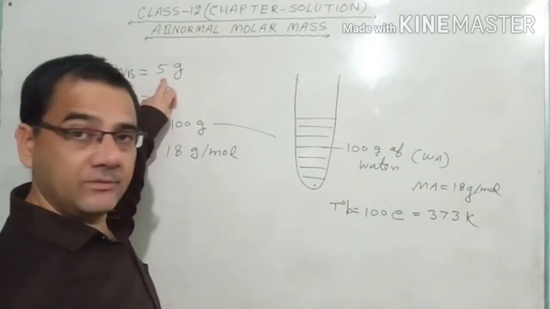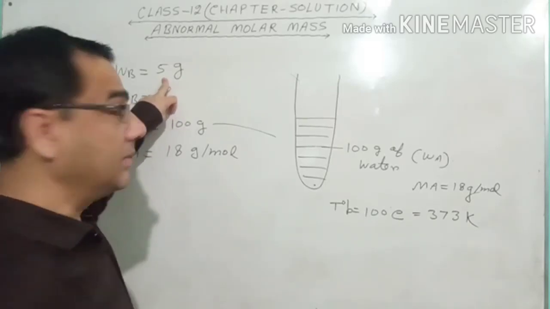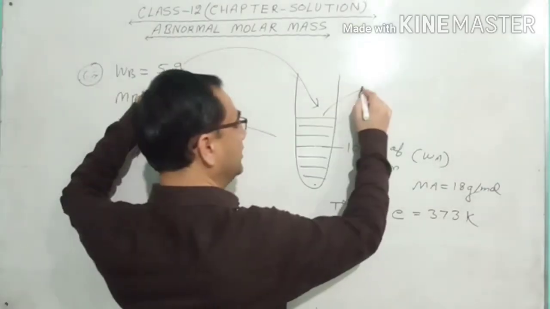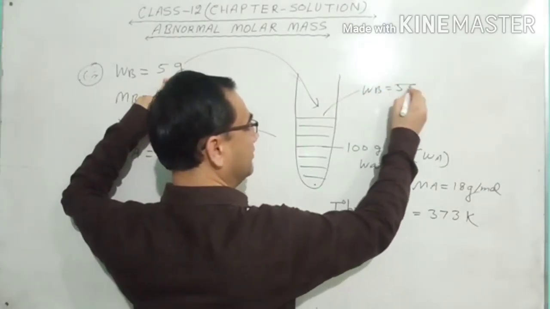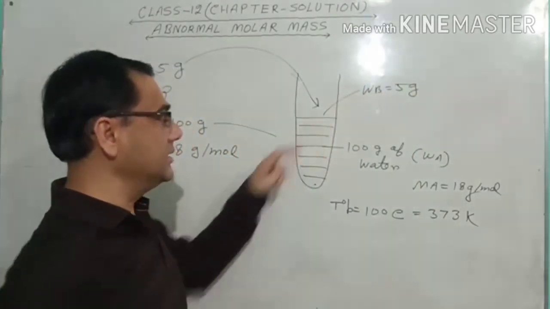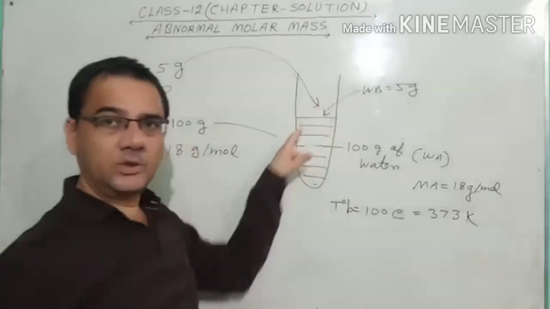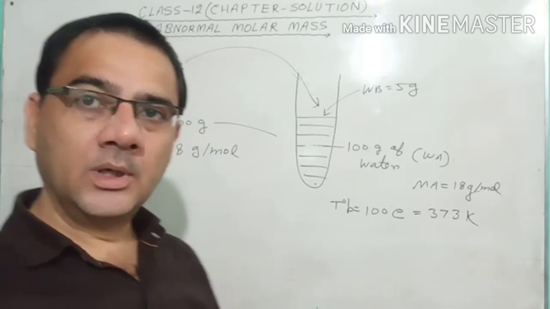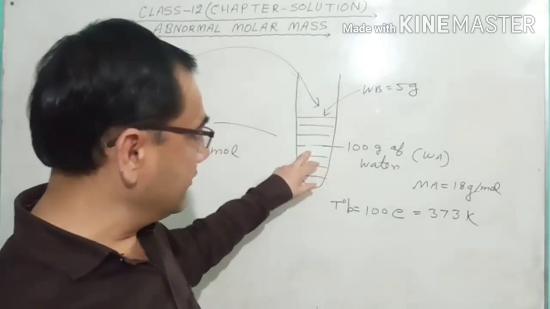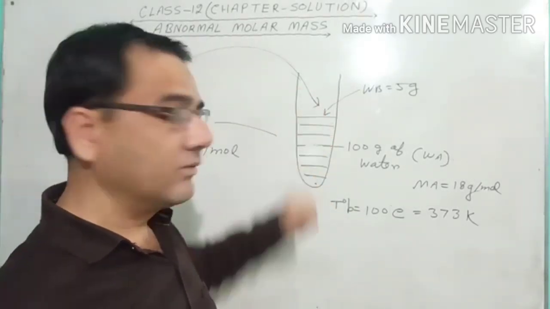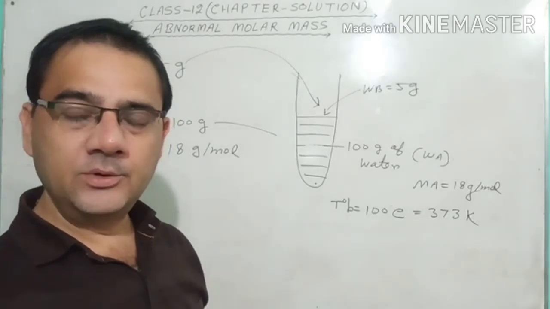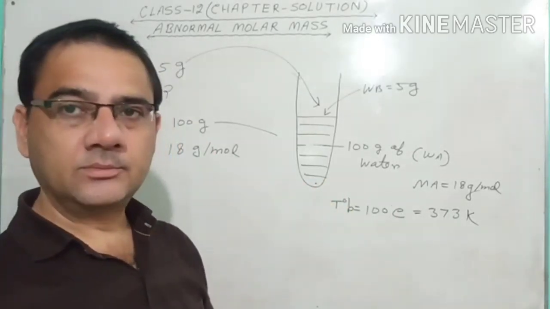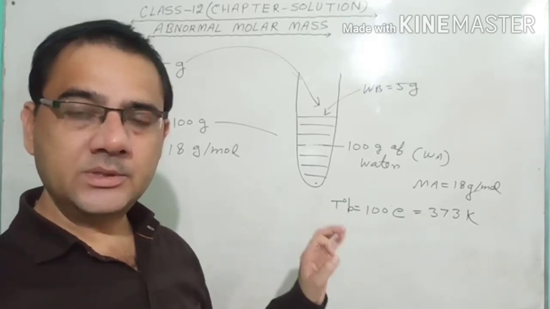That substance which I have given to you to calculate the molar mass, that 5 gram of the substance you add in this. That is WB is equal to 5 gram. And when we add this 5 gram of the solute, now it has become a solution. So if at 100 degrees Celsius it was boiling and you have added this non-volatile solute, as I defined to you, the boiling of this solvent stops because now it has become a solution.